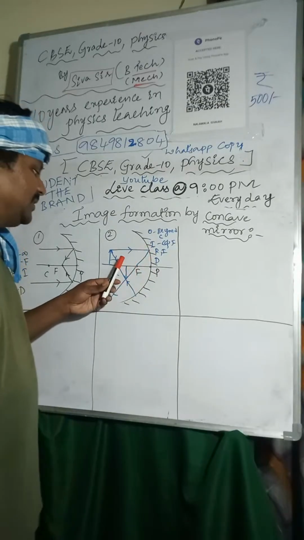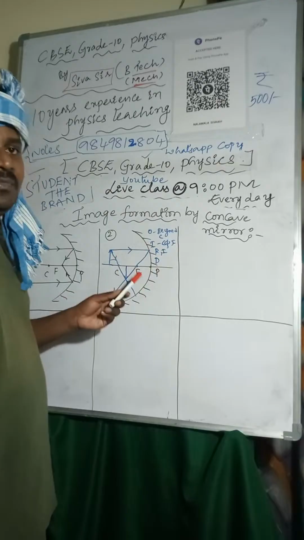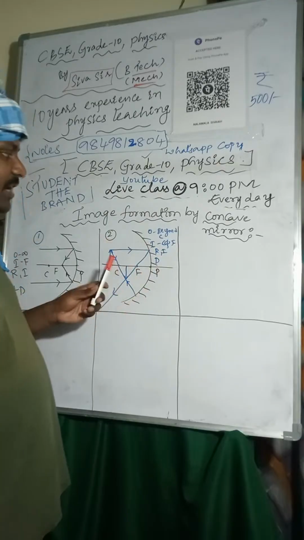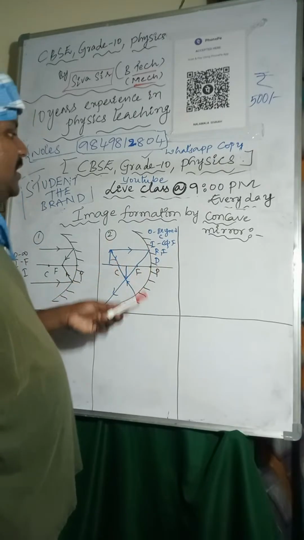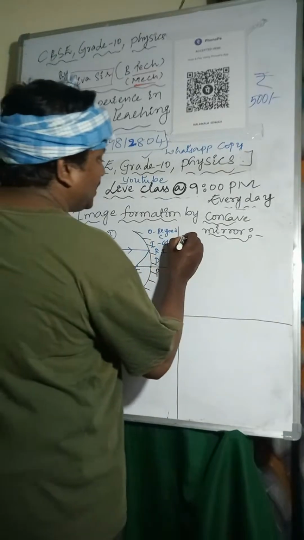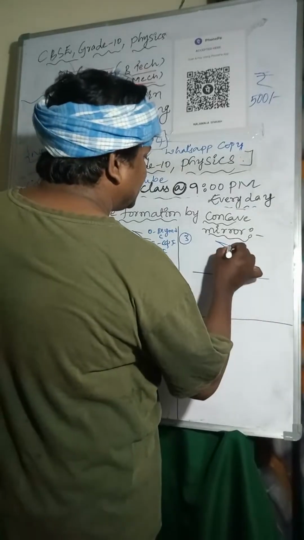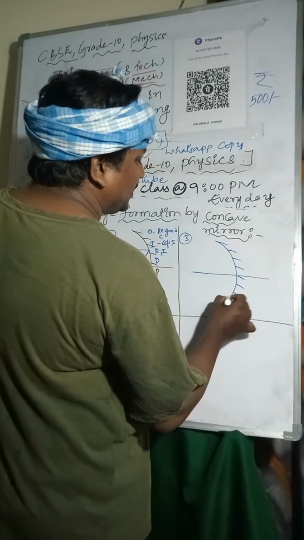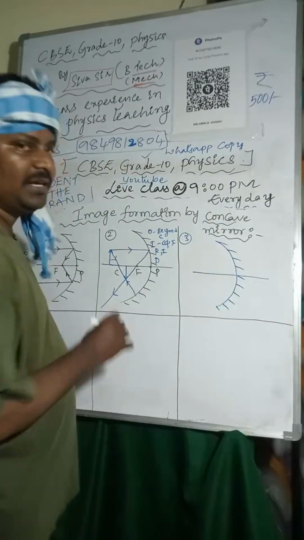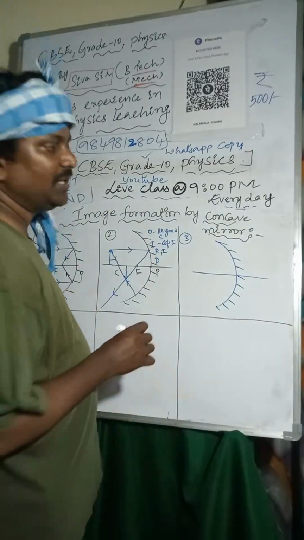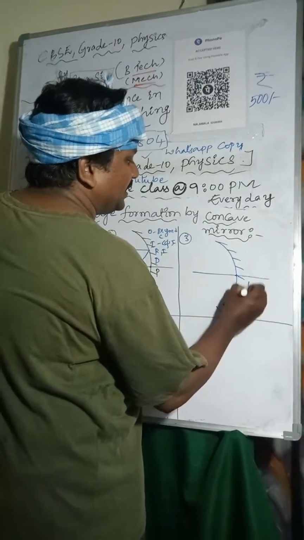Nature of the image is real, inverted, and size of the image is diminished. Very, very important point: size of the image is diminished. And the next one, third one, is very, very important. Based on this one, a question will come in the exam.